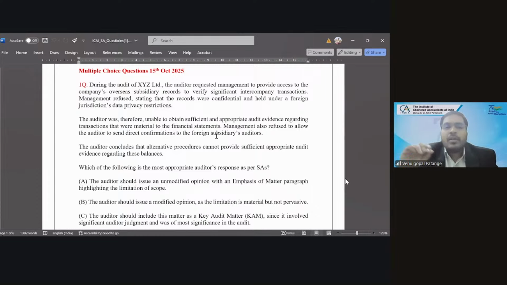I'll give an example. If something goes wrong in revenue, will it not impact inventory? Yes, it will impact my cost of goods sold. If something wrong happens in cost of goods sold, will it not impact my inventory? Is there a single line item which is completely isolated from the financials? Debtors is not linked to revenue? Yes, sir, everything is interlinked. If debtors is a problem, my revenue is a problem. If revenue is a problem, indirectly my inventory is a problem. You understood?